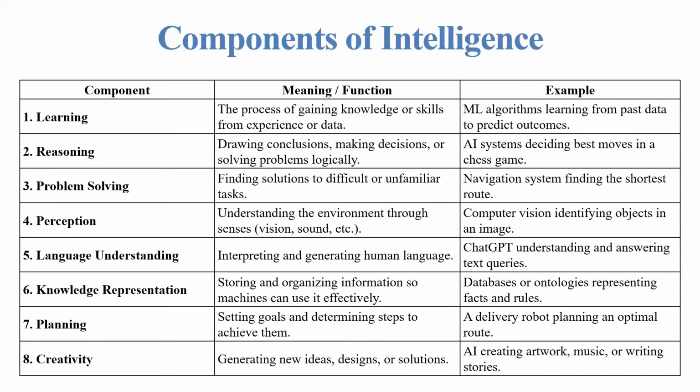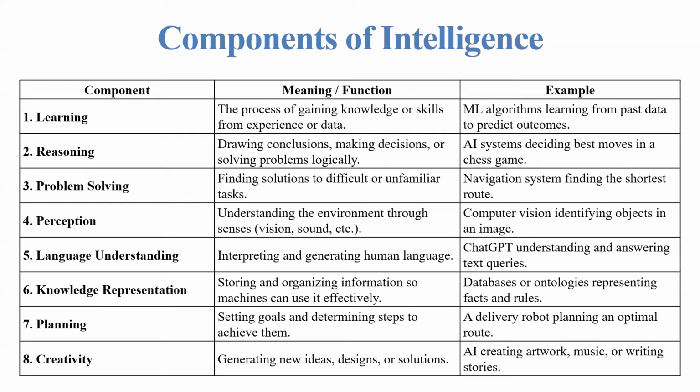Example, a navigation system finding the shortest route. Next component is perception. The meaning of perception is understanding the environment through senses, like vision and sound. The example for perception is computer vision identifying objects in an image.